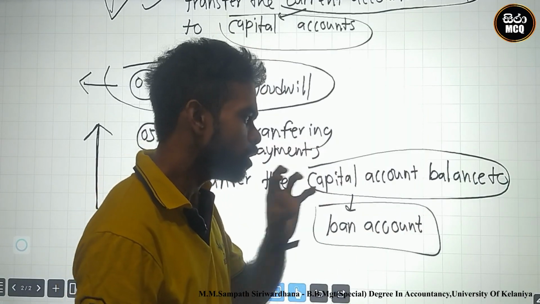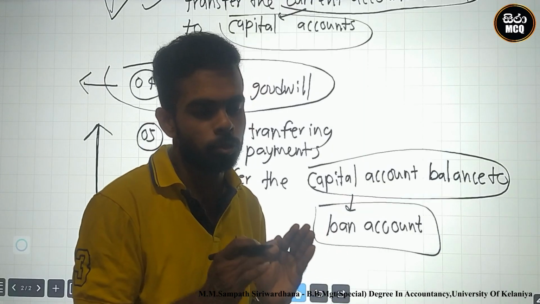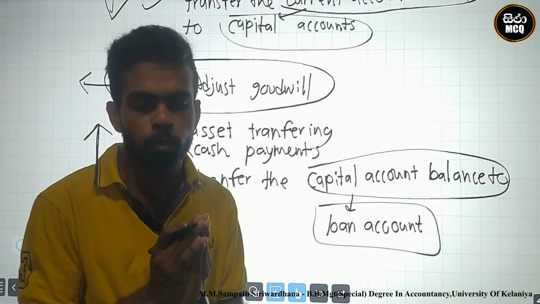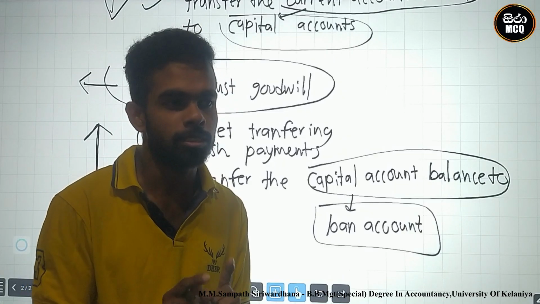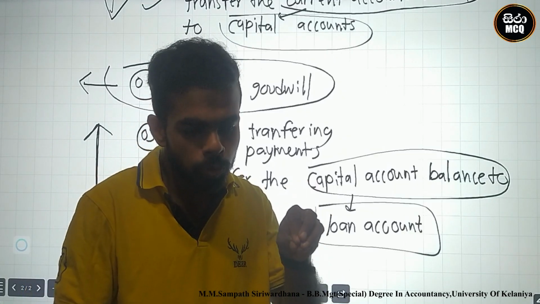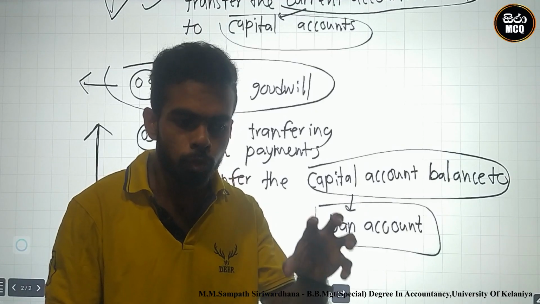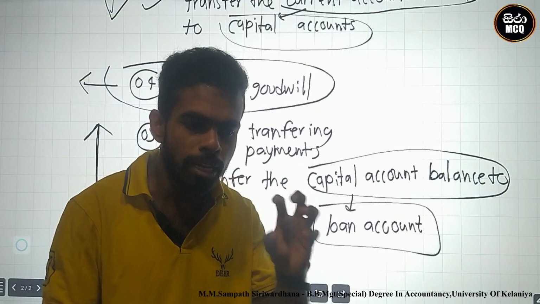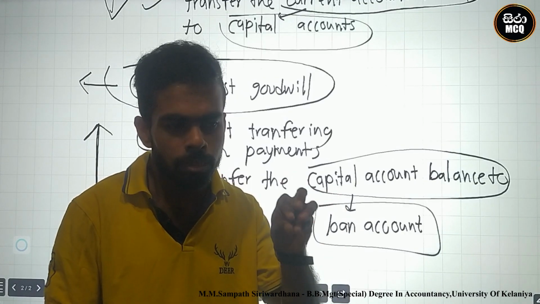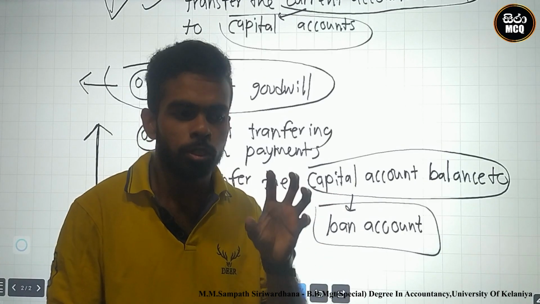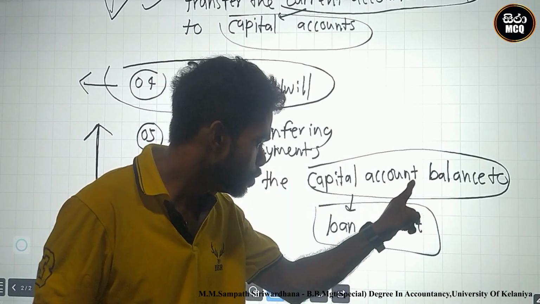Transfer the capital account balance. After the goodwill adjustment, you must balance the capital account of the retiring partner. Look here. After the goodwill adjustment, you must prepare and balance the capital account. After balancing the capital account, where should it be transferred?